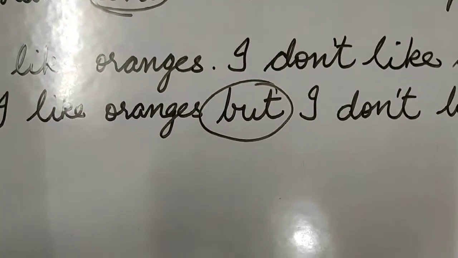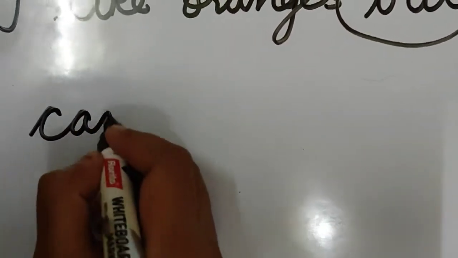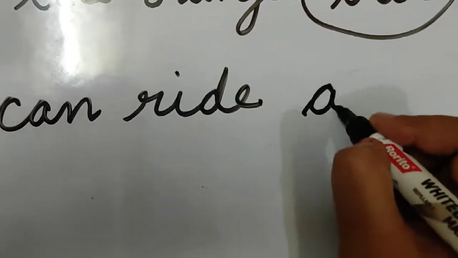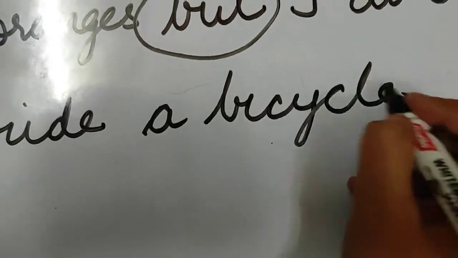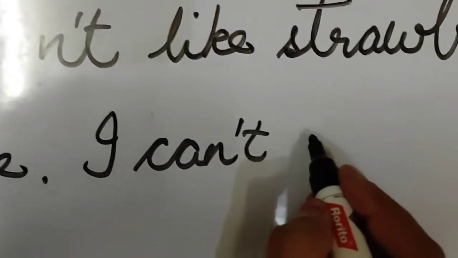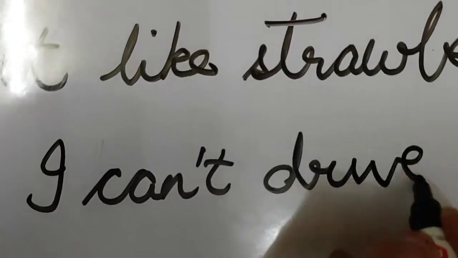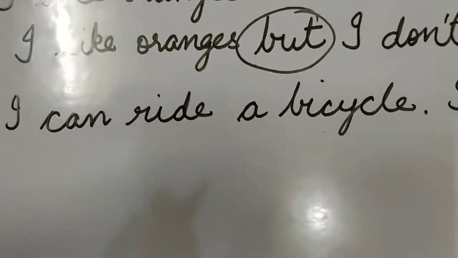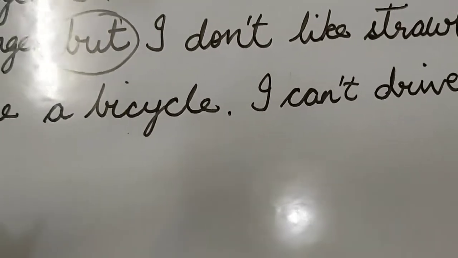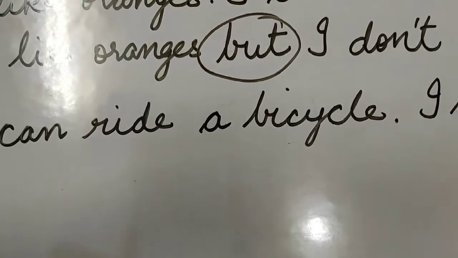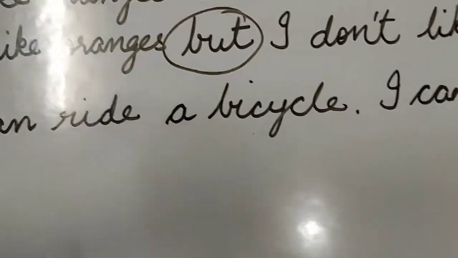I will give you one more example where we can use but. I can ride a bicycle. I can't drive. Now here again I have written two sentences. So here again children, in one sentence I am telling you that one thing I know and the other thing I don't know.